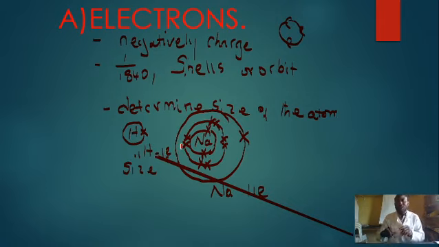Another thing that we want to note about the atom here is that these electrons found on the shells or on the orbits of an atom are the particles in an atom that take part in chemical reaction.